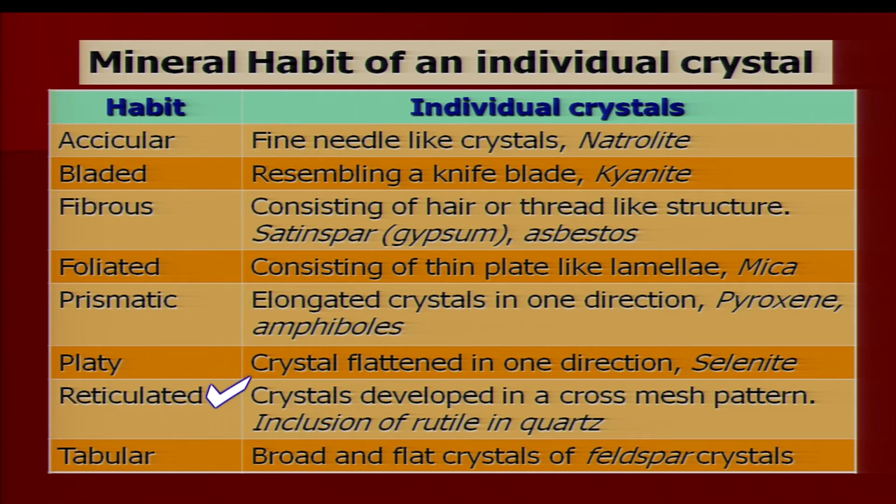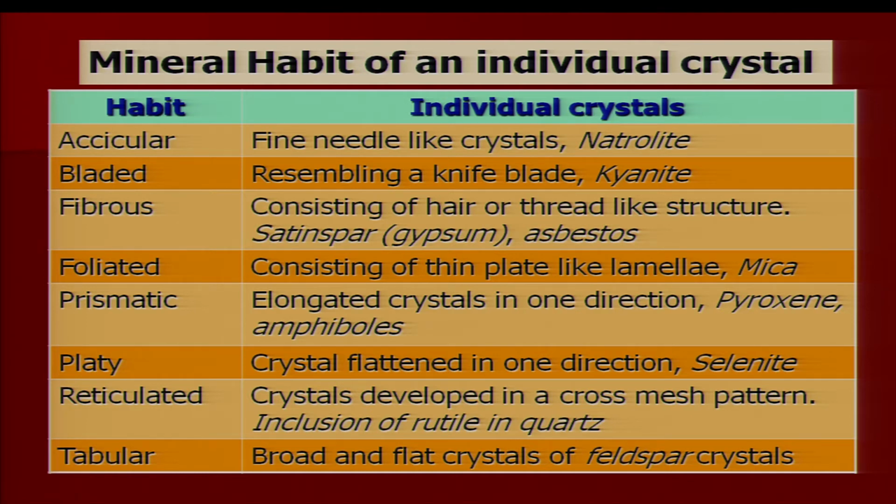Then reticulated. Reticulated means lobe-like or very mammillated crystals are developed. Crystals developed in a cross mesh pattern, like inclusions of rutile in quartz, are called reticulated. And reticulated inclusion of rutile in quartz is also very common in nature.